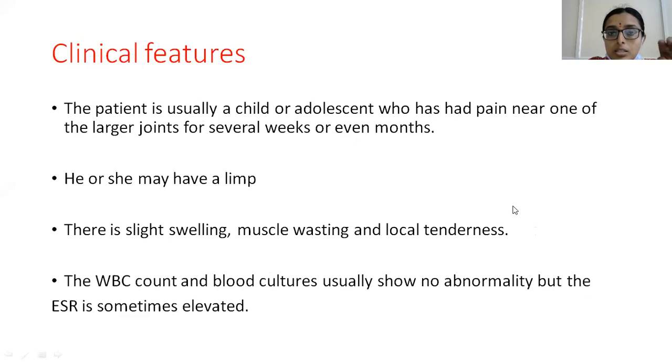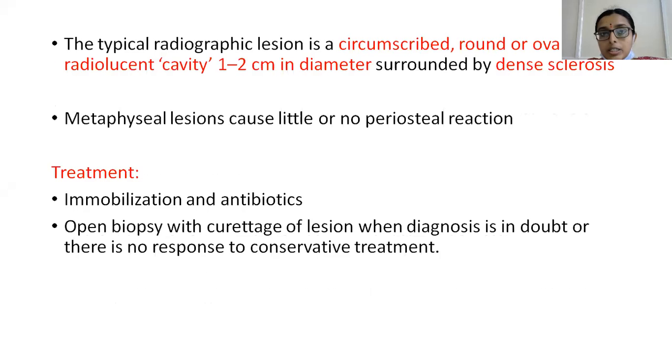Normally, the patient is a child or adolescent who has pain near one of the larger joints for several weeks or months. The pain is not so severe as it is in acute osteomyelitis, but they'll be having some dull pain, sometimes more at night time, and he or she may be having a limp. There will be slight swelling and surrounding muscle wasting because of disuse, and there will be local tenderness present. The WBC count and blood culture are usually normal, but at times ESR is elevated.